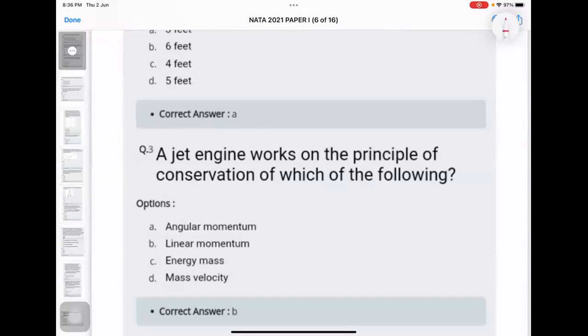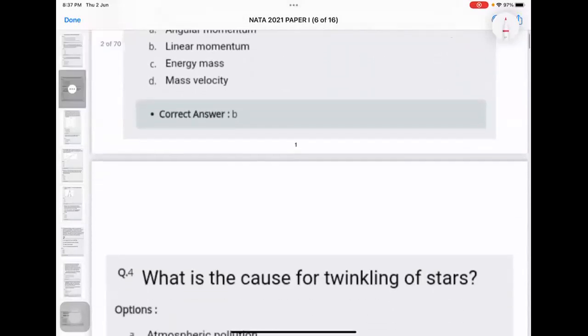No hard calculations, nothing from physics. No one is going to ask you something where you have to do integration, differentiation, and all those stuff and calculate the value. Nothing like that. It is a very simple question from the basics of 9th, 10th standard. Just need to know the theory part of it. Okay, we will quickly go for the next one.